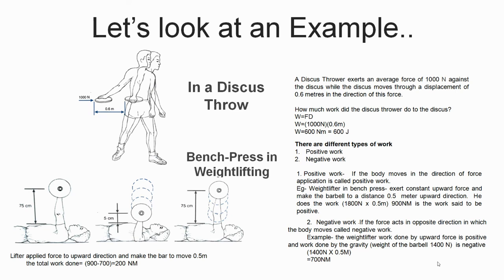So the lifter applied force in the upward direction and made the bar move 0.5 meters. The total work done here is 900 minus 700, that is 200 N·m or 200 joules.